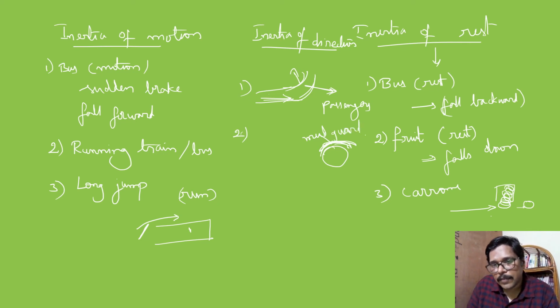A mud guard will prevent the mud from rising up. The reason is, when the vehicle moves in mud, the mud particles stick and rise along with the tire. They stick to the tire for some time, because of gravitational pull only. When the tire is in contact with the ground, they stick. When the tire rises up, they do not stick, they get detached.